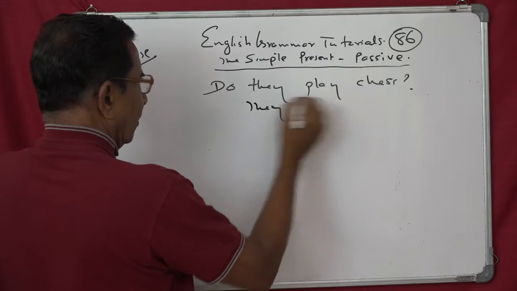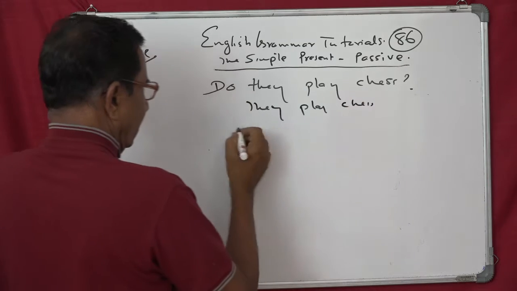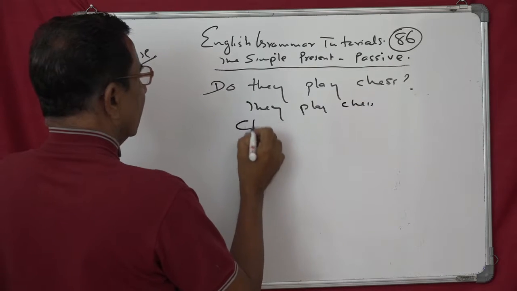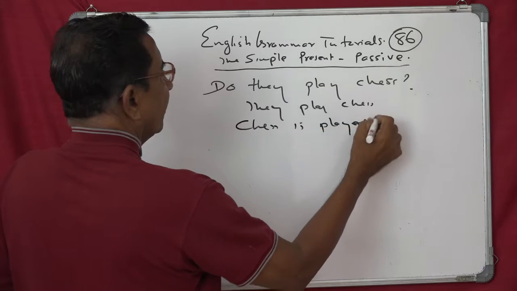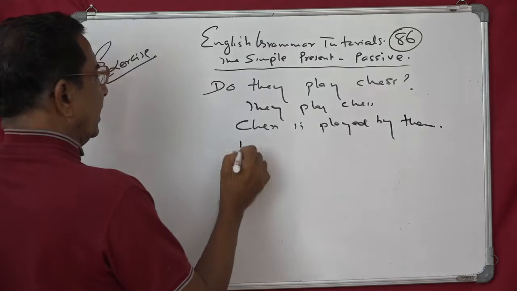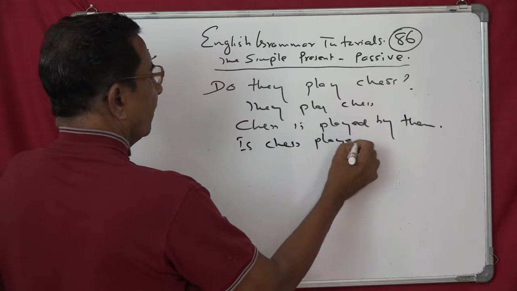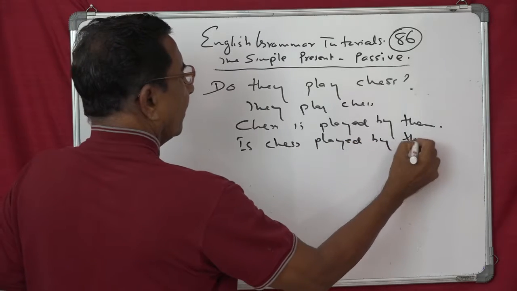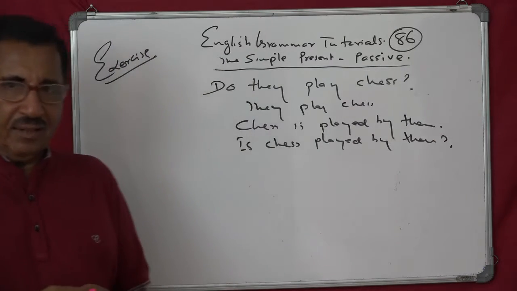"They do play" will become "play." Chess. So chess is played by them. The question will be, is chess played by them? So that's just "played by them."